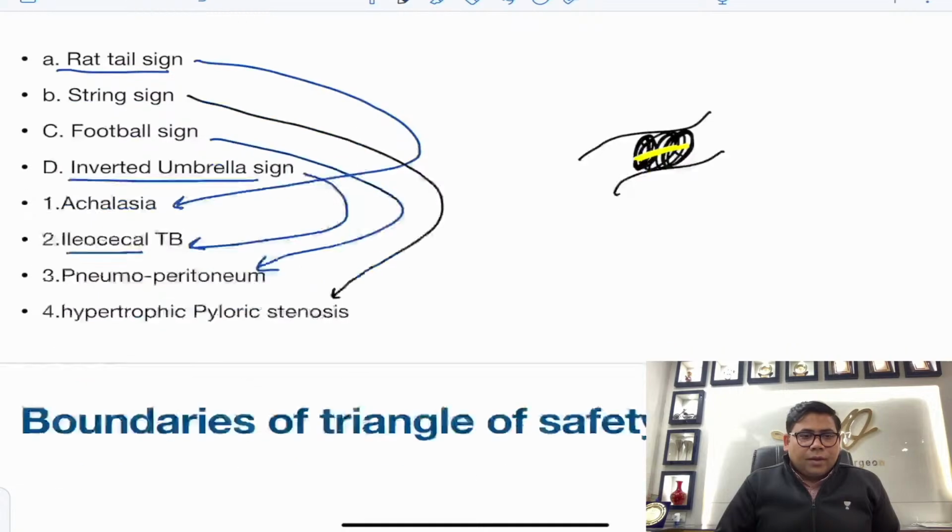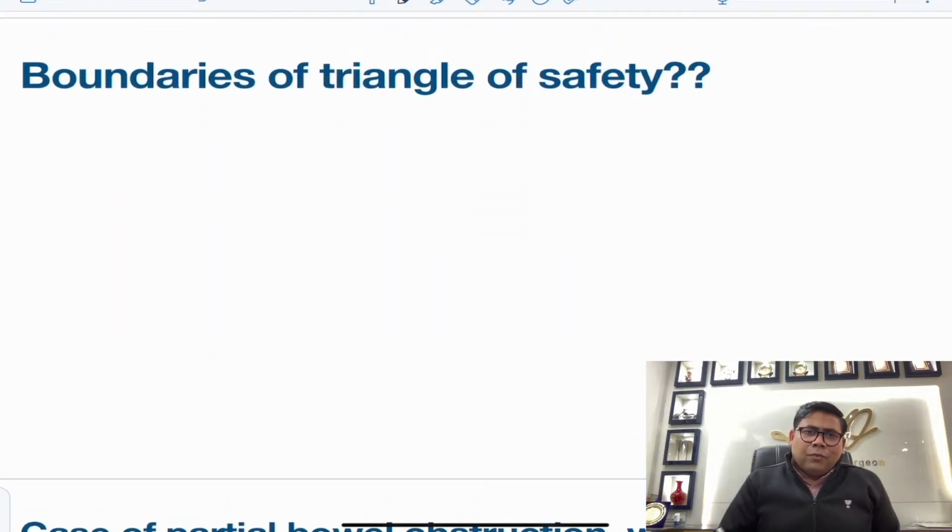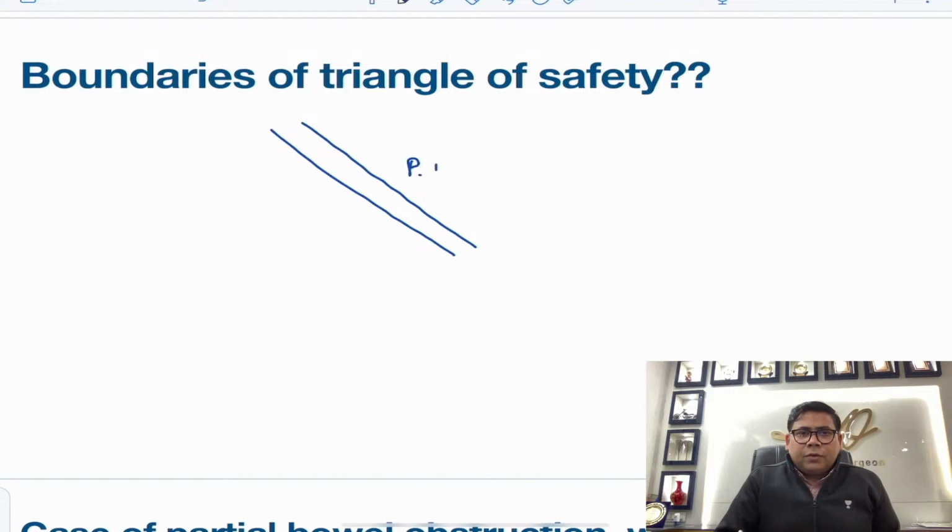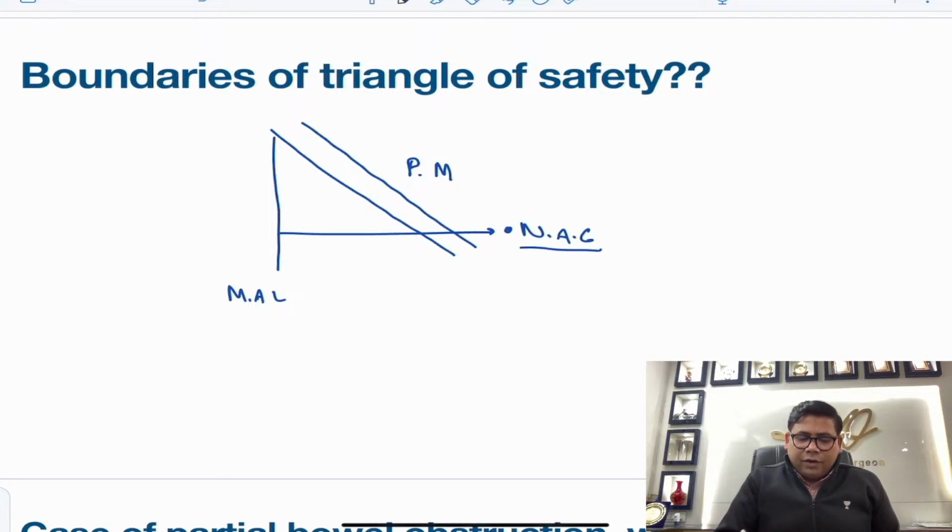Next is the boundaries of the triangle of safety. You know the triangle of safety: this is pectoralis major, then we have the mid axillary line, and then an imaginary line going towards the nipple areola complex. This is very important, and this is the triangle of safety. At the level of the 5th intercostal space, the nipple areola complex corresponds.